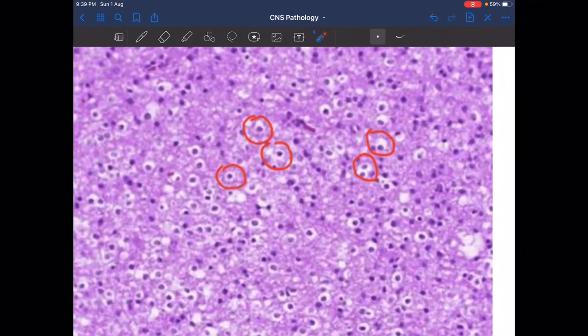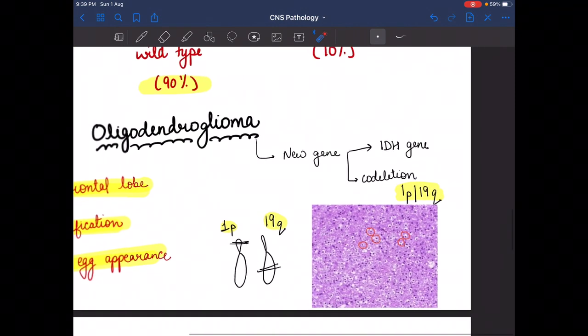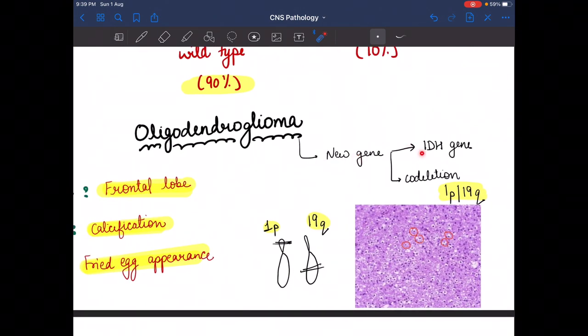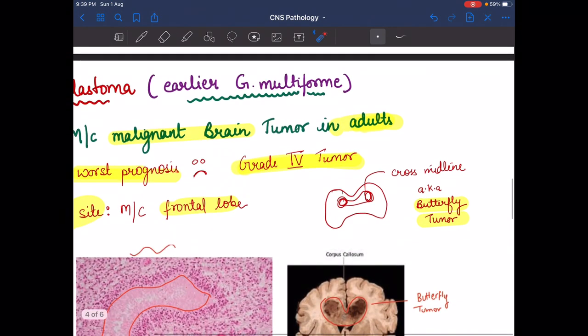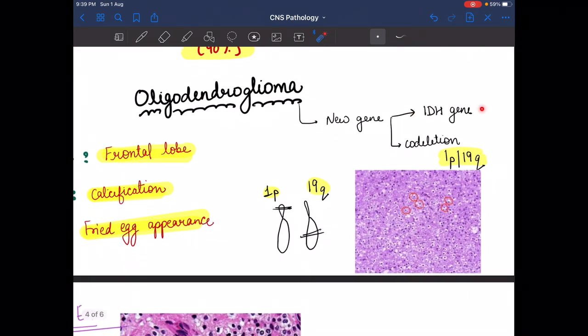As we see here, the center is dark and the periphery is white in color, so it looks like a fried egg. The gene for oligodendroglioma is the IDH gene, which is also seen in glioblastoma.